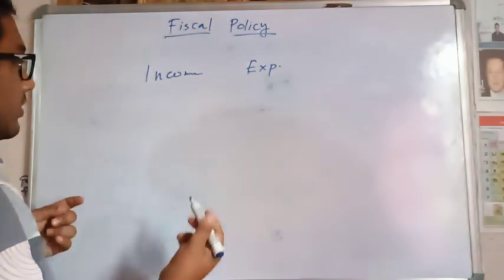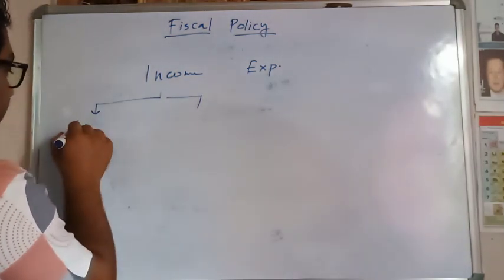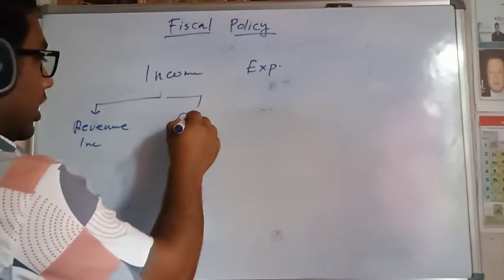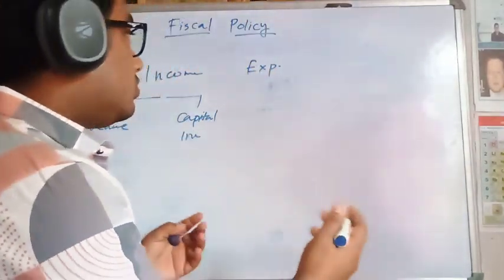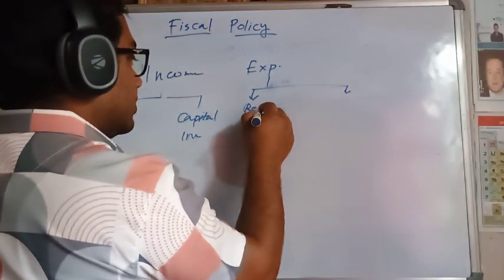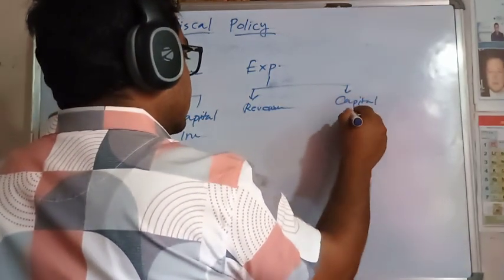We can understand income and expenditure better because income also has two kinds: revenue income and capital income. And expenditure can also be divided into two parts: revenue expenditure and capital expenditure.